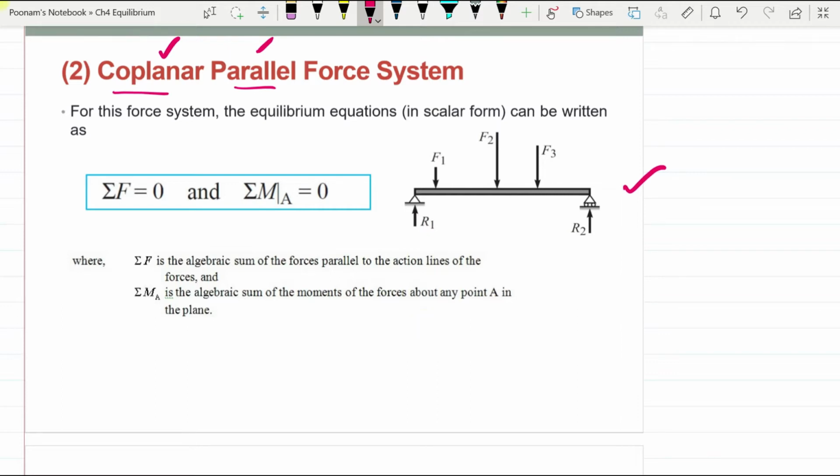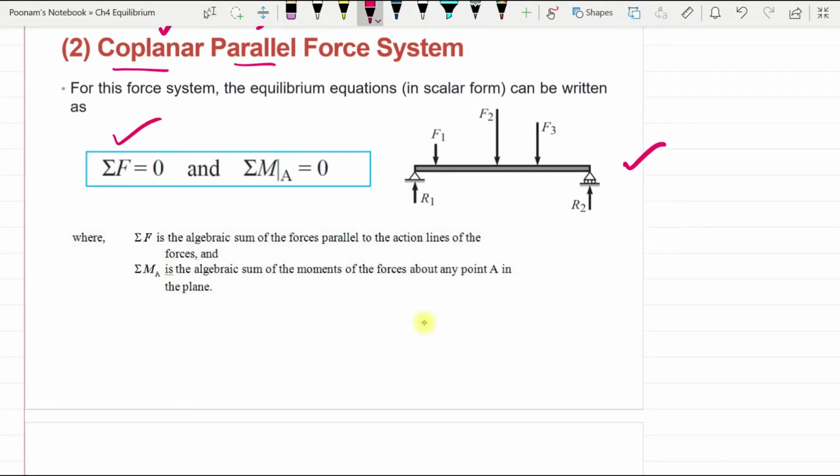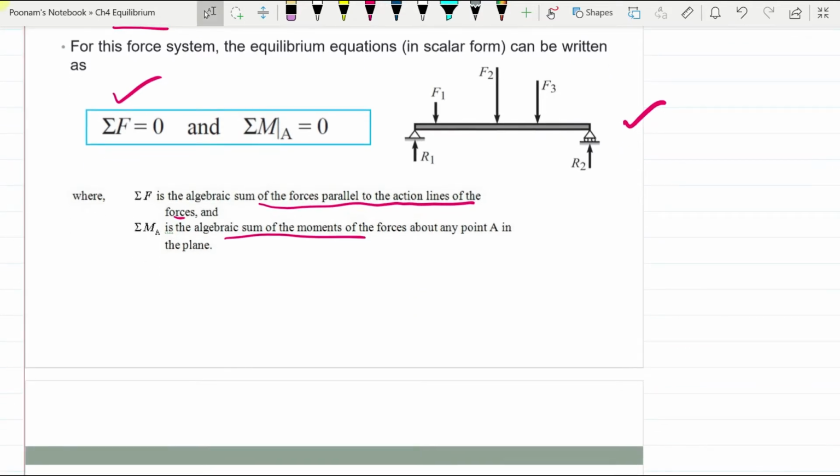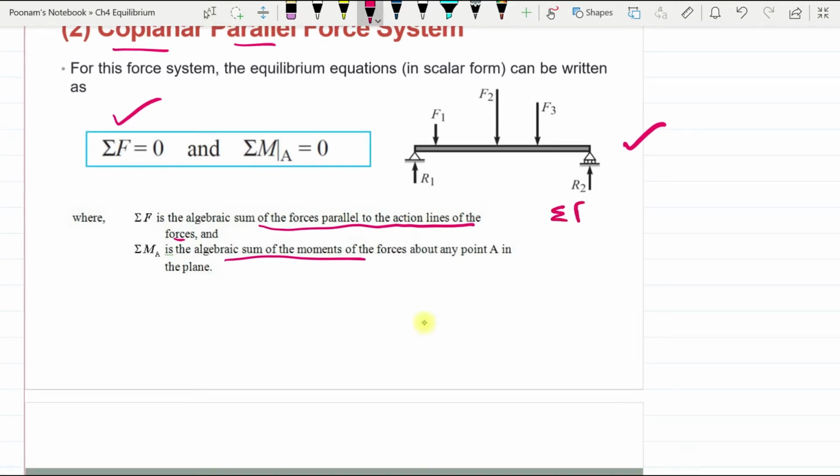So it is in equilibrium if the algebraic sum of all forces parallel to the action line of the force is equal to 0, and the moment about A, the algebraic sum of the moments of the forces about point A in the plane, is equal to 0. So let us apply this first equation. Summation Fx is equal to 0 because all the forces are parallel to each other. So we can also say summation Fy is equal to 0. They are parallel to the y axis.